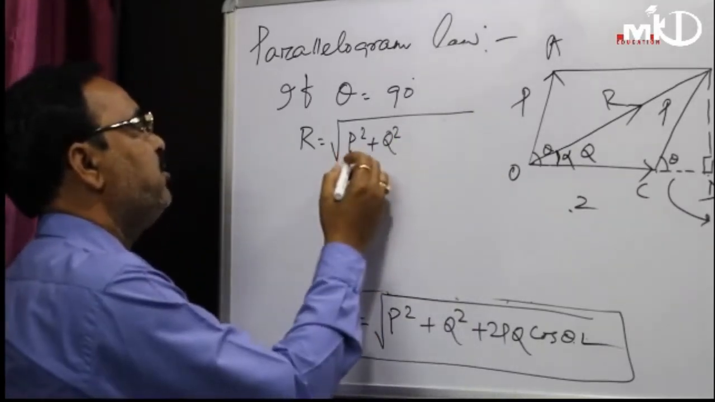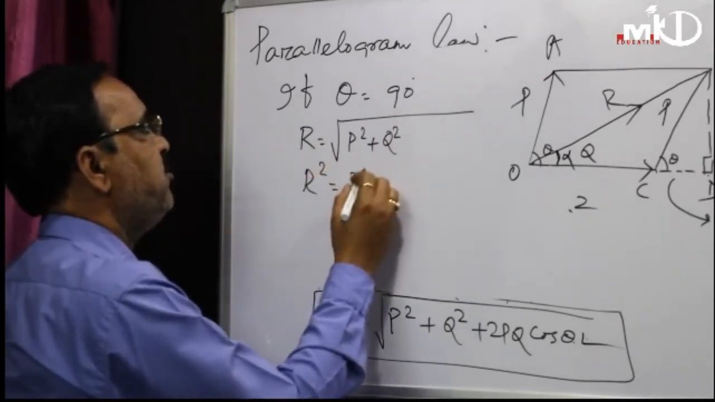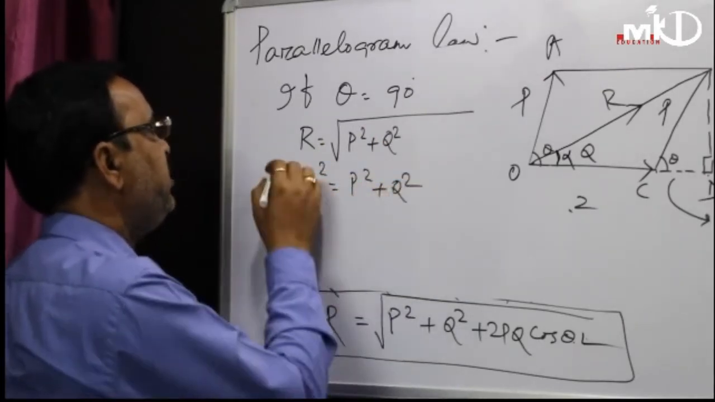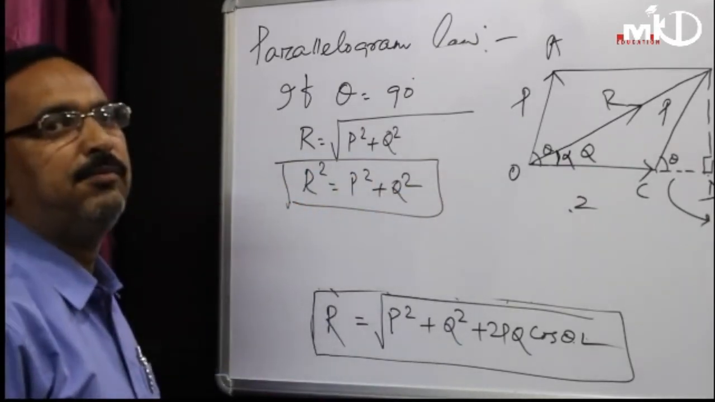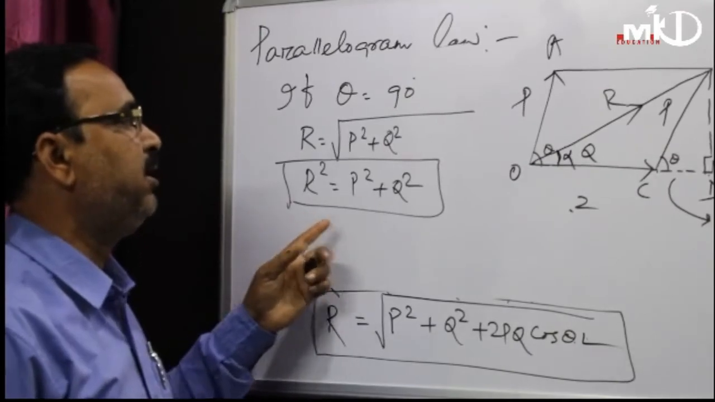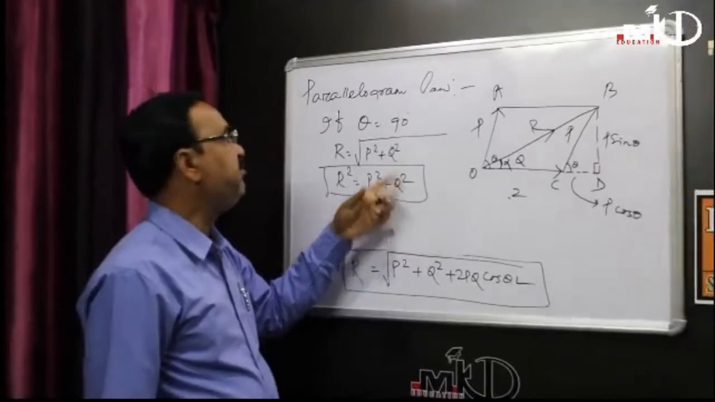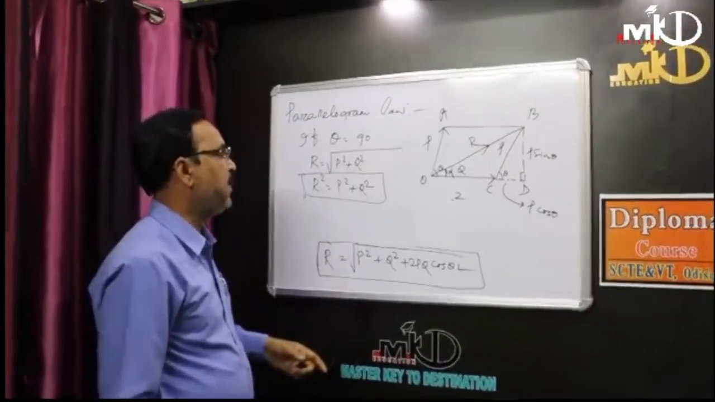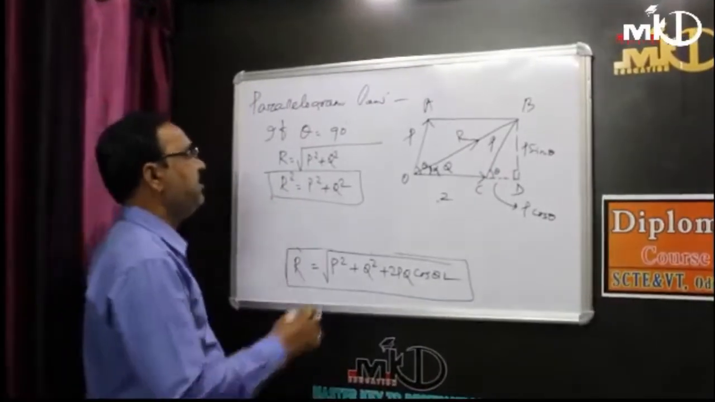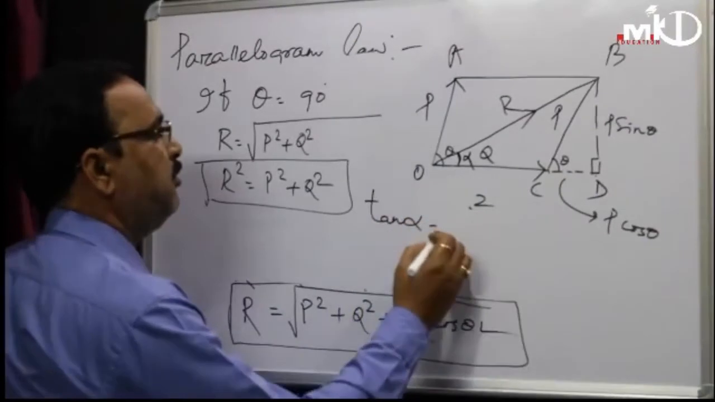How much will you get? R equals the square root of P square plus Q square, or you can write R square equals P square plus Q square. It means this is the rectangular coordinate system. As you know, in a right angle triangle, hypotenuse square equals perpendicular square plus base square. If theta is 90 degrees, that is a right angle triangle. Okay? And the same thing for direction: tan alpha equals, what is that?